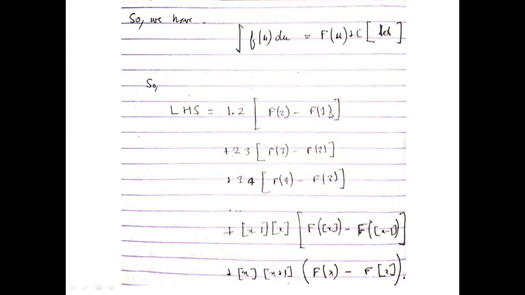F of 1 I've already put above. F of 3 comes. F of 4 minus f of 4 will come. Similarly, f of greatest integer of x follows the pattern, but this term, f of x into greatest integer of x into greatest integer of x plus 1, is a different term and does not follow the pattern.